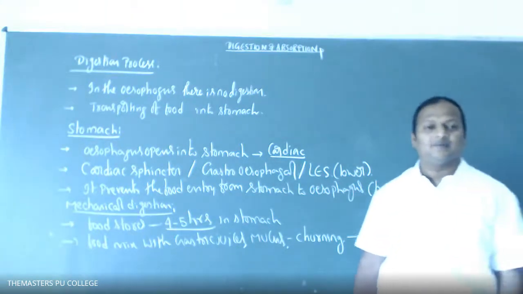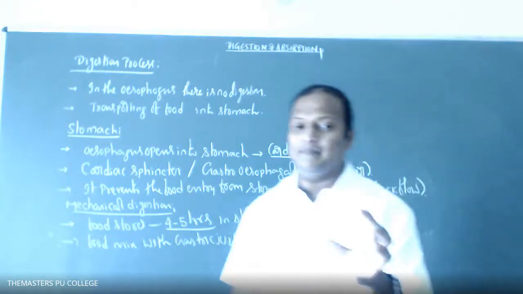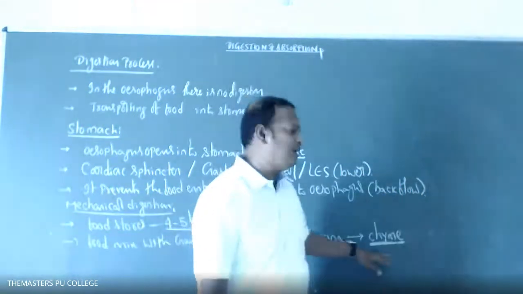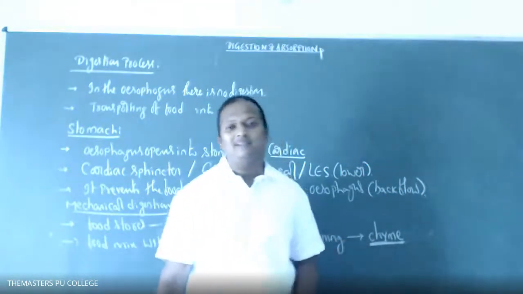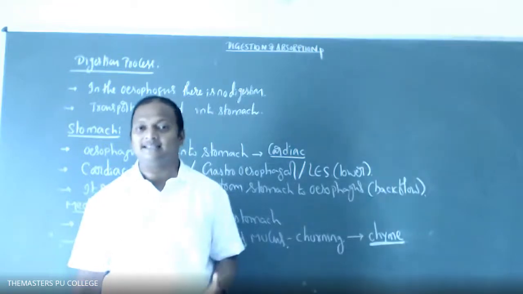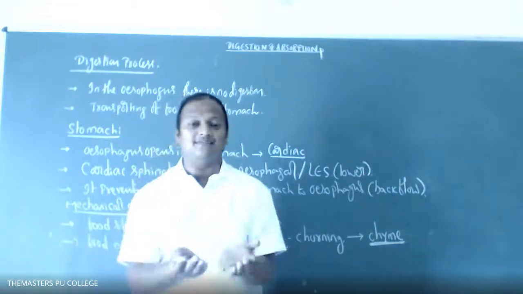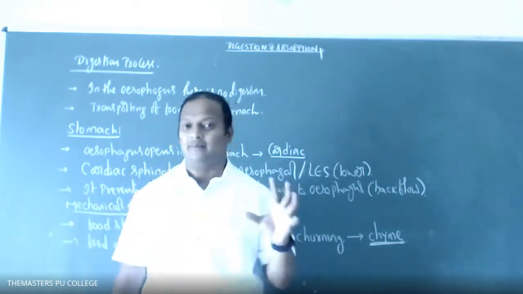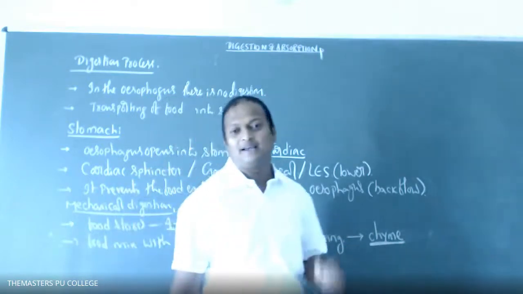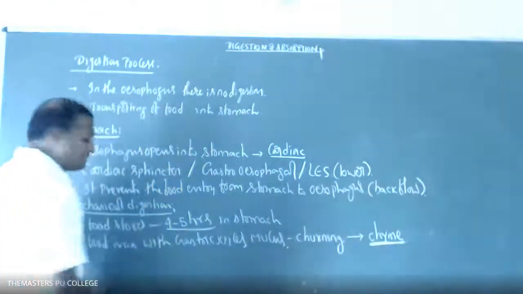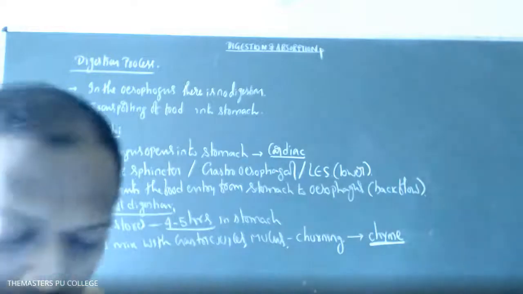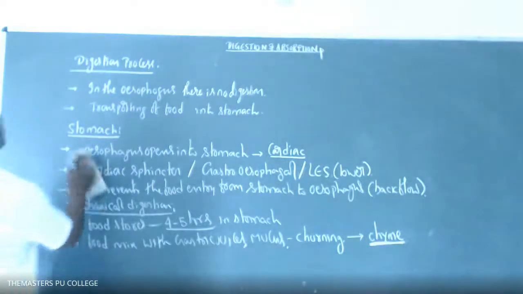After the churning process, the chyme is formed. The food is formed into chyme. Chyme is nothing but partially digested food in the region of the stomach. So where is the chyme formed? In the region of the stomach. Is this clear, students? Okay, next one.